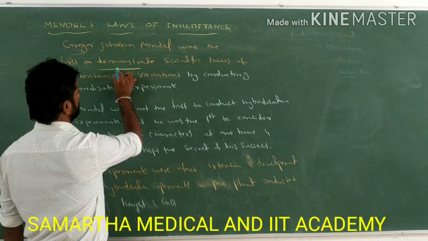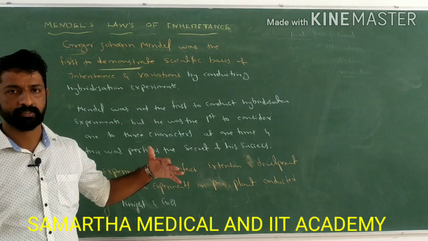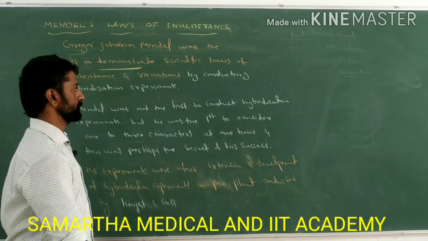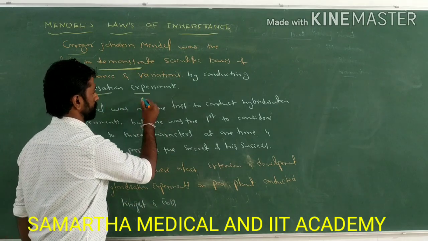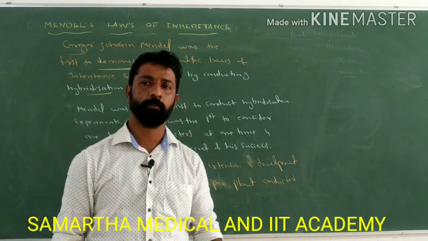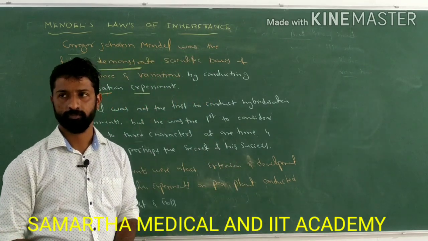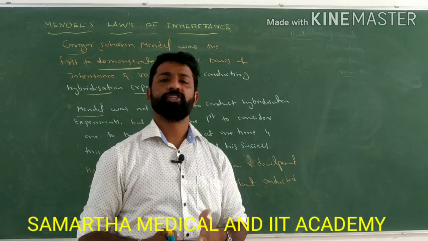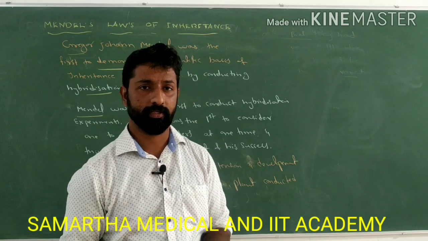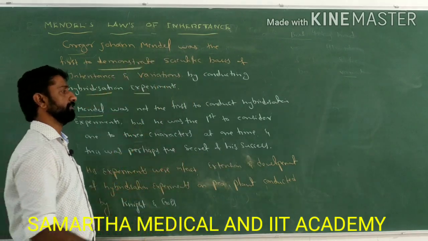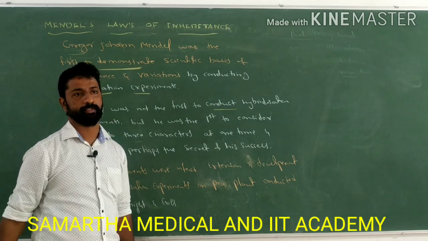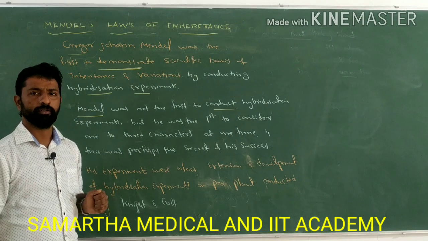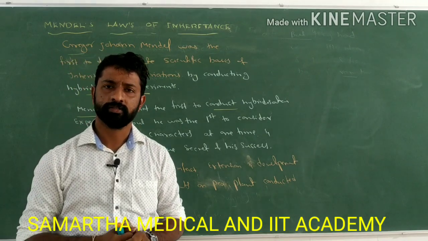He demonstrated it through his hybridization experiments, which were carried out on a plant called the pea plant, or the edible pea. So Mendel may be the first one to demonstrate these experiments, but he was not the first person to conduct hybridization experiments. Then how come he is the first one to demonstrate the scientific basis of inheritance and variation?